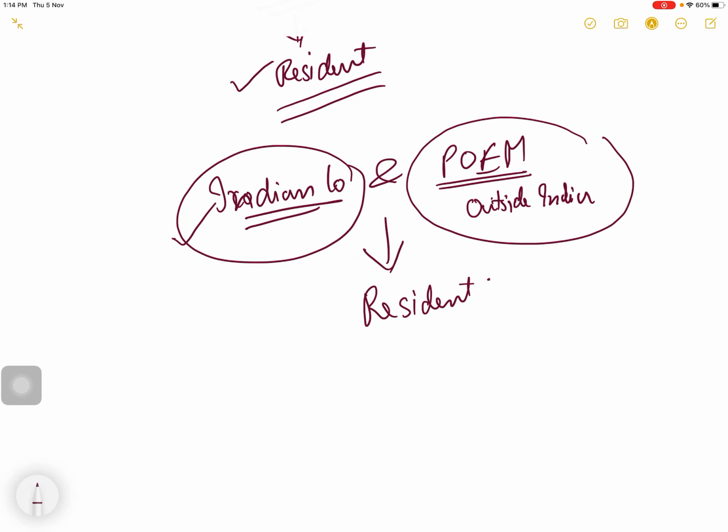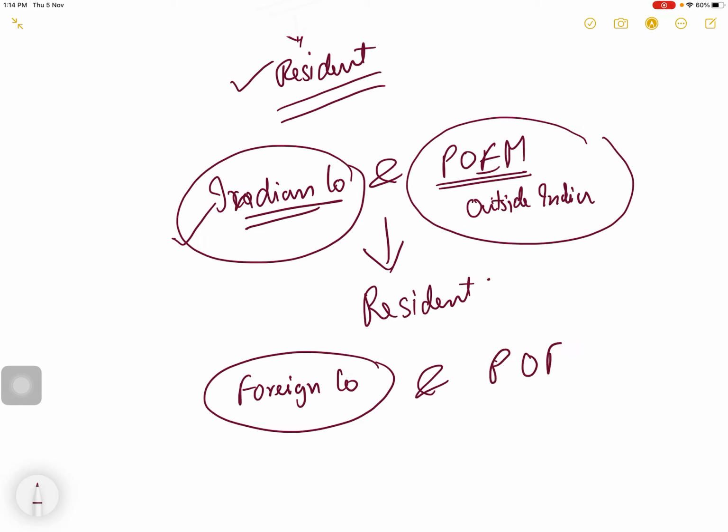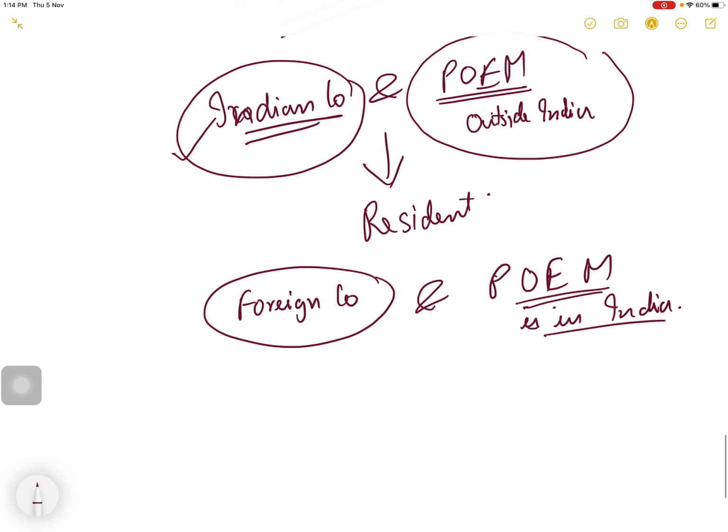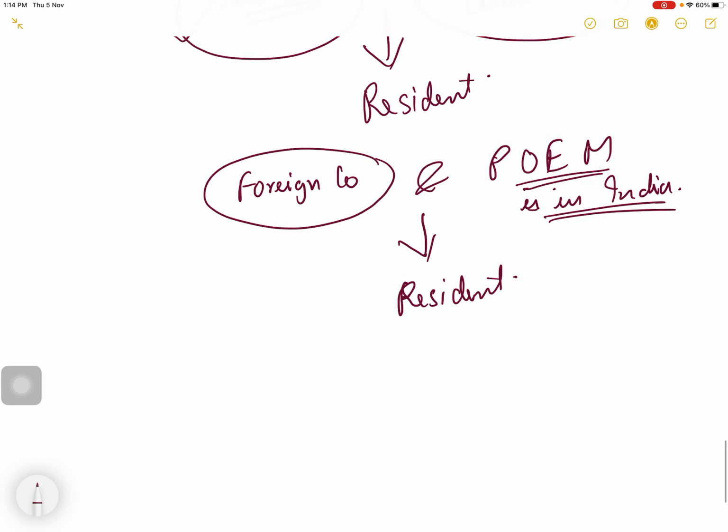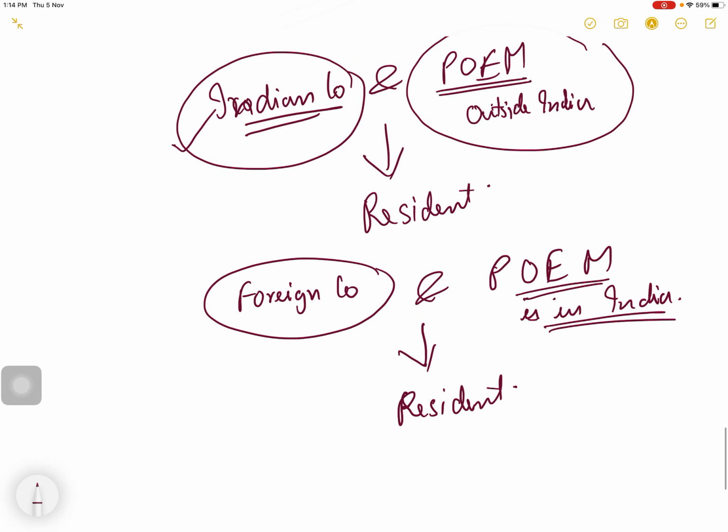Now, a foreign company means not an Indian company, and the place of effective management is in India. Because place of effective management is in India, this company will be resident in India.